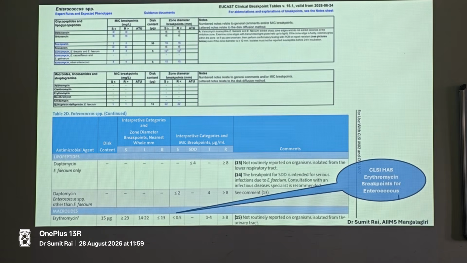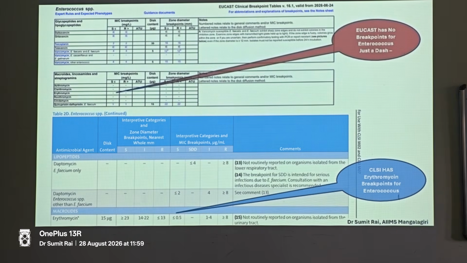If you look very carefully at table 2D of inter-EUCAST, you'll see there are breakpoints available for erythromycin. CLSI has an erythromycin breakpoint for inter-EUCAST, whereas at the same point in time there's a dash over here. For erythromycin, in fact all macrolides, there are no breakpoints; a dash is there. That ATU means area of technical uncertainty. So EUCAST has no breakpoints for inter-EUCAST, there is just a simple dash given over there.